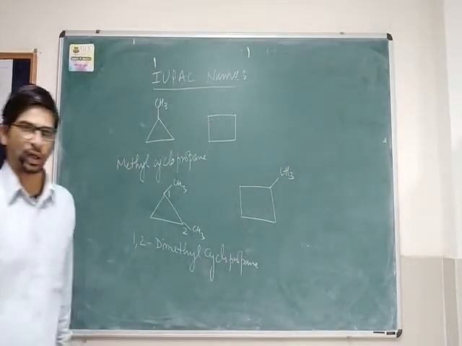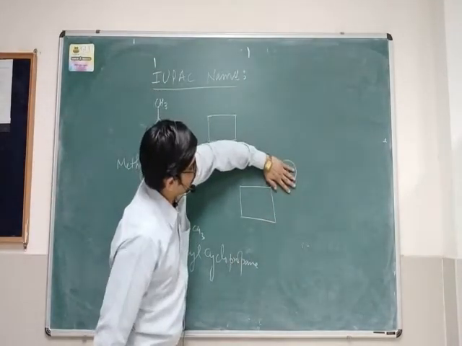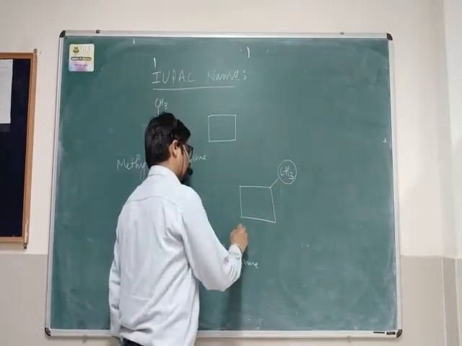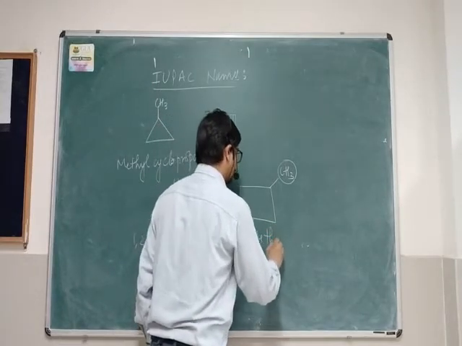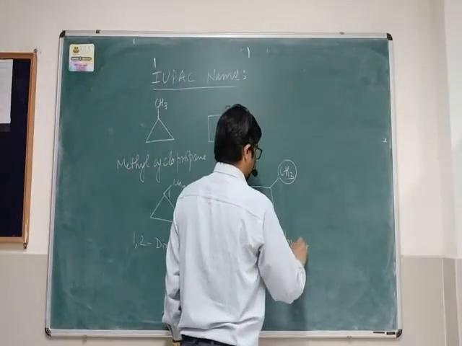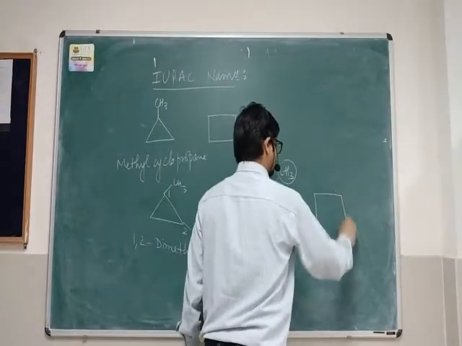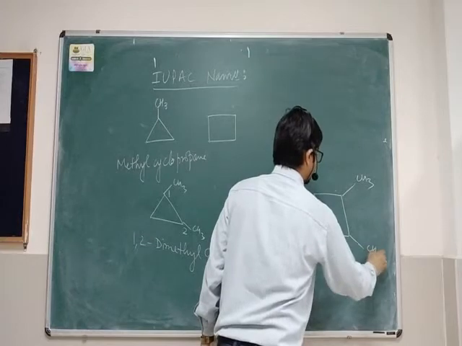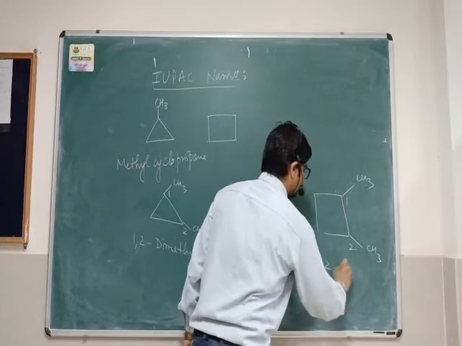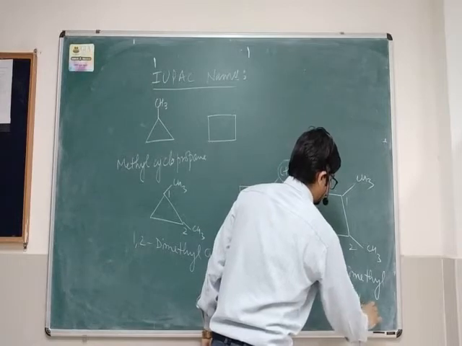As 1 methyl group is present in cyclobutane, without this methyl group the compound is cyclobutane, so with this methyl group it becomes methylcyclobutane. It can also contain 2 methyl groups, for example at the first and second position, and it becomes 1,2-dimethylcyclobutane.